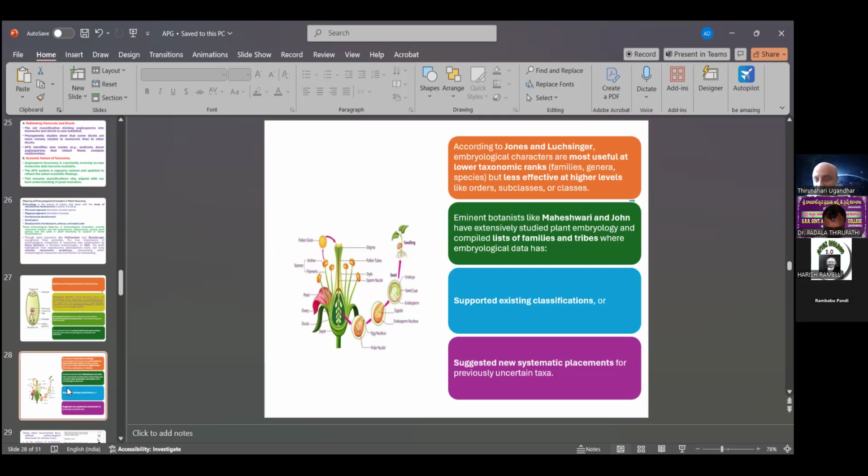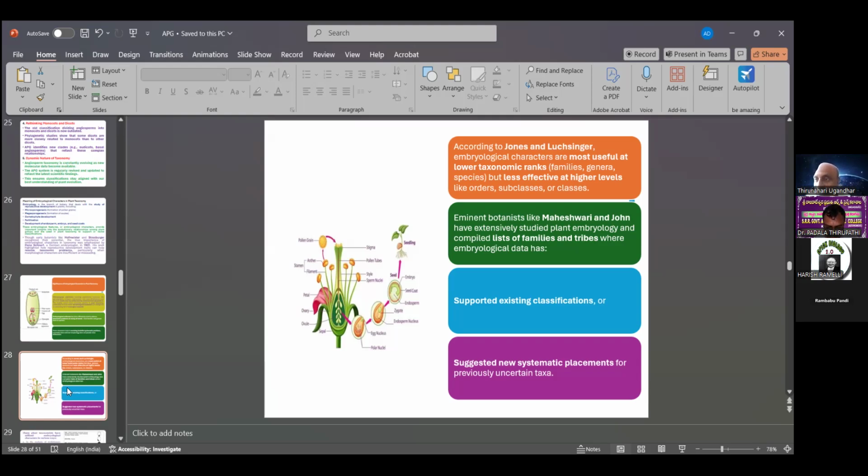Eminent botanists like Maheshwari and others have extensively studied plant embryology and compiled a list of families and types where embryological data has supported the existing classification or suggested new systematic placements for previously uncertain taxa.